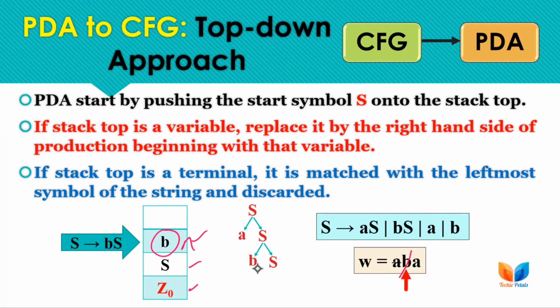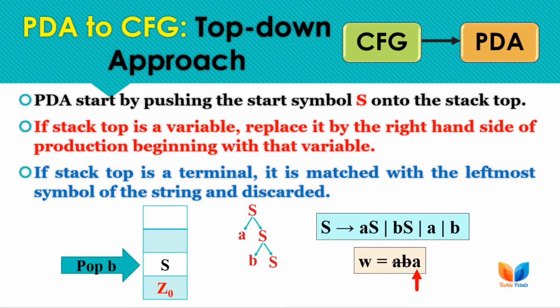Again, this is the parse tree. Next, we will again have S as the stack top, and we need only a to derive. We are left with only one input symbol, that is the last input symbol of the string to derive. So here S is the stack top, so we need to replace S with its matching production rule number 3, or the right hand side a.